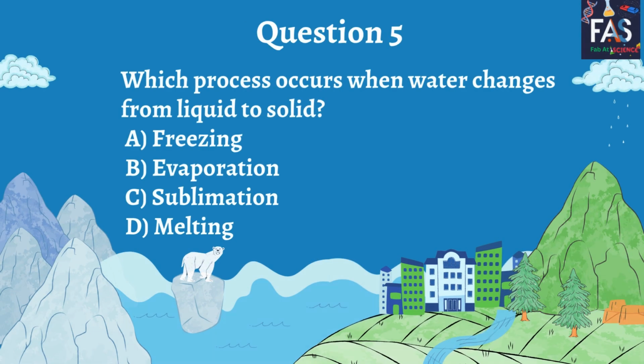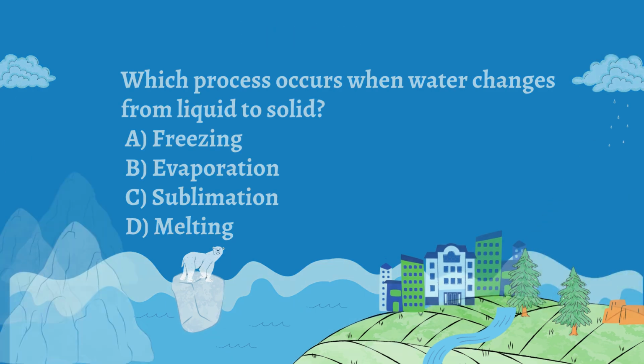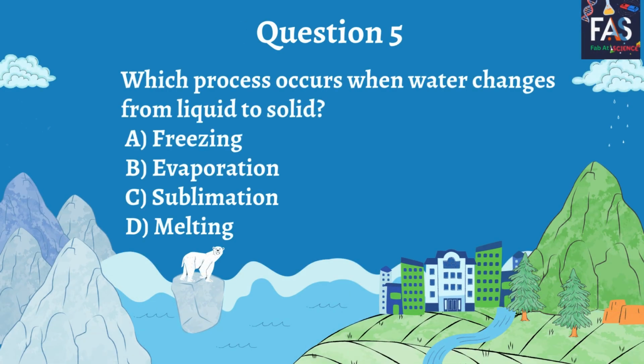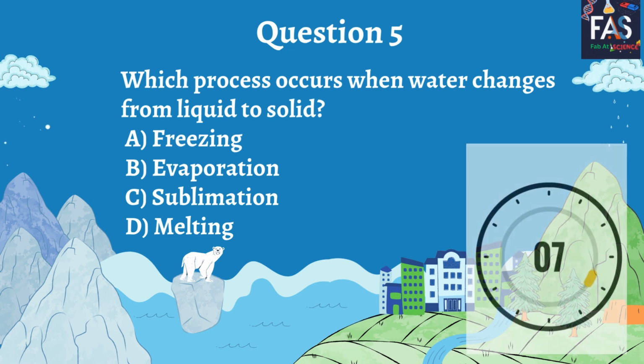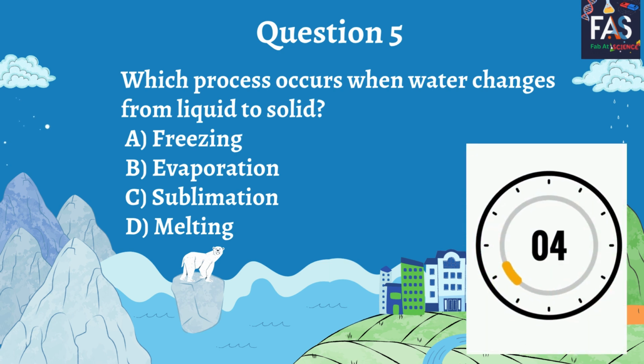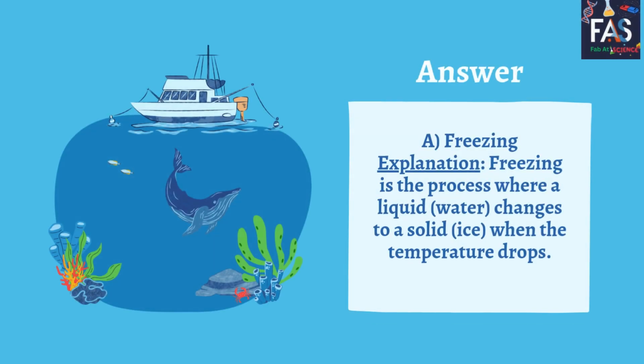Question 5. Which process occurs when water changes from liquid to solid? A. Freezing. B. Evaporation. C. Sublimation. D. Melting. Answer. A. Freezing. Freezing is the process where a liquid changes to a solid when the temperature drops.